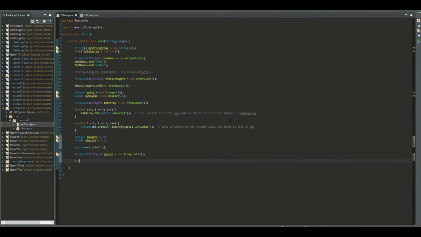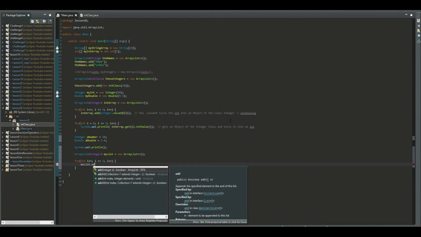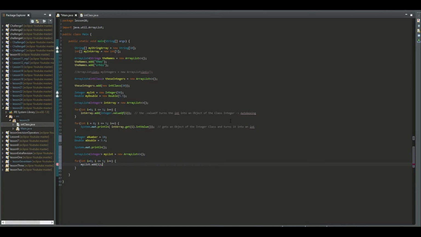And then if you want to add, for example, some numbers, let's also add these 6 numbers. You can do myList.add and then only the number, because actually this is what happens: Integer.valueOf and here inside the i. This is actually what happens here.